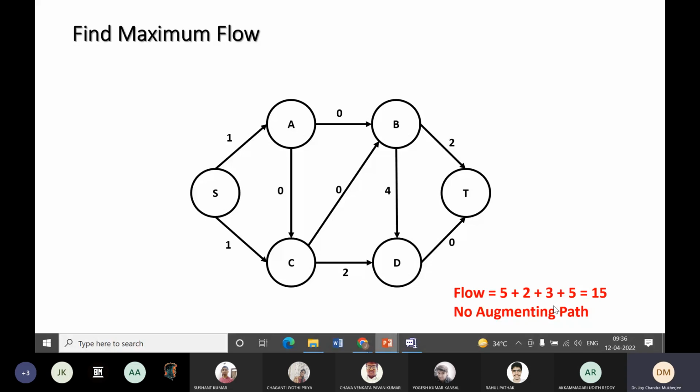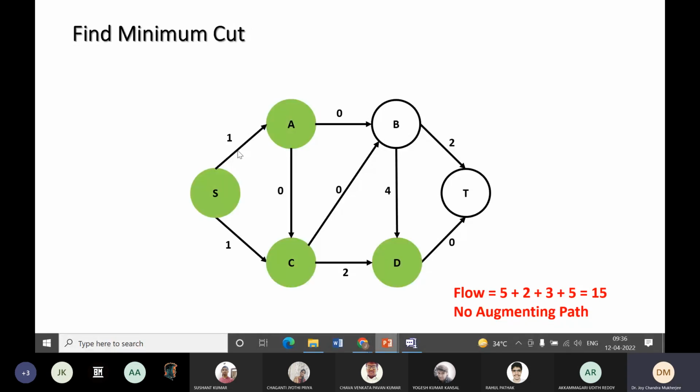And if I run a DFS on it, we find the minimum cut. From here I can reach A, C. From C to D I can reach. From D to T I cannot reach. From C to B I cannot reach. From A to B I cannot reach. So the min cut consists of two parts. In one part S, A, C, D are there and in the other part B, T are there, and this is the min cut. Now what is the value of the min cut here?